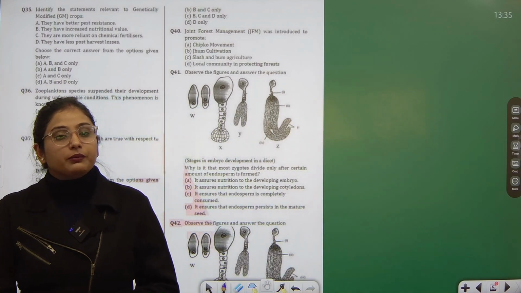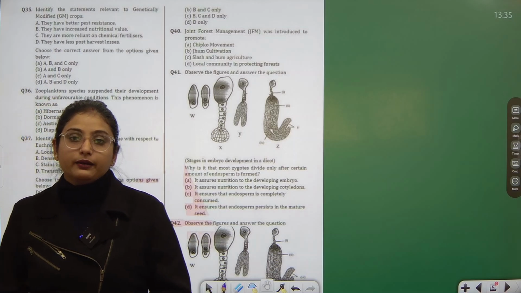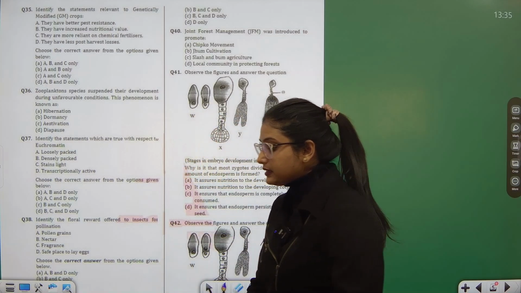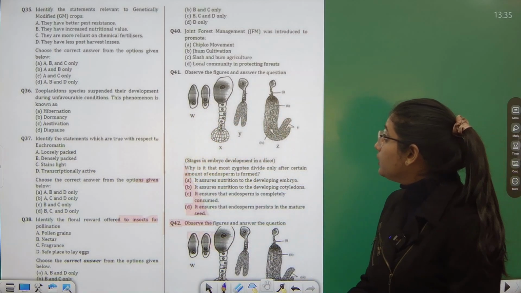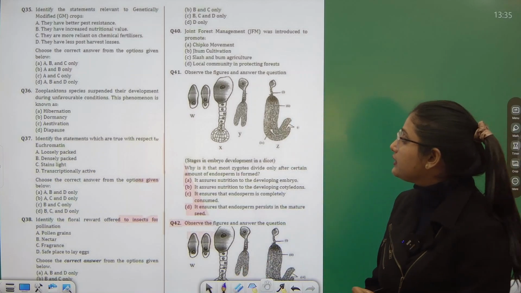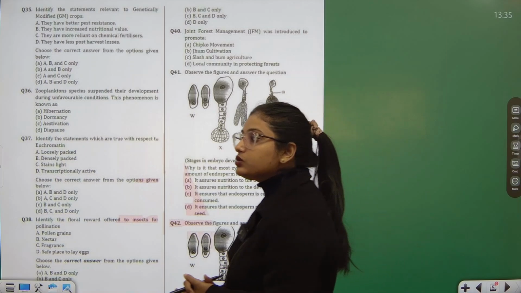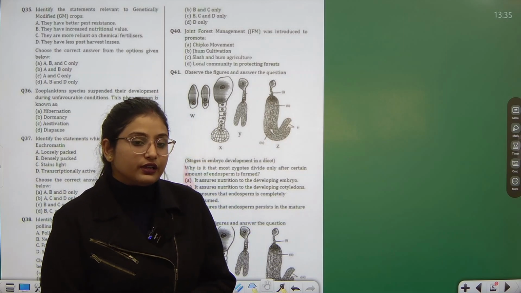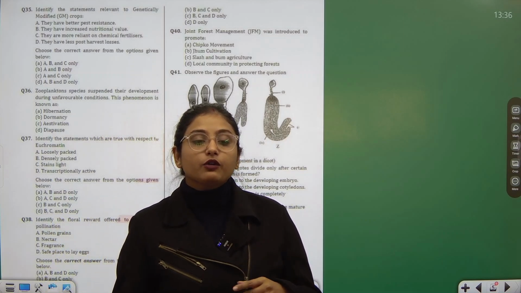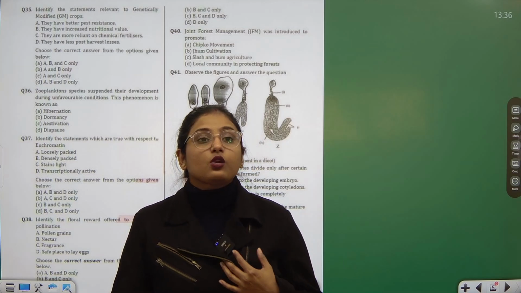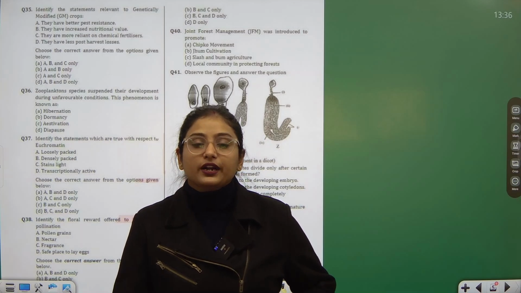Starting with question number 35, I hope that the previous PYQs have been made clear to you and you have got some idea of how we will attempt the past year questions or all questions in the examination. And PYQs give a very good idea. Why? Because I personally feel that when you get an idea of what type of questions are coming in the examination, it really helps you while you study the book.